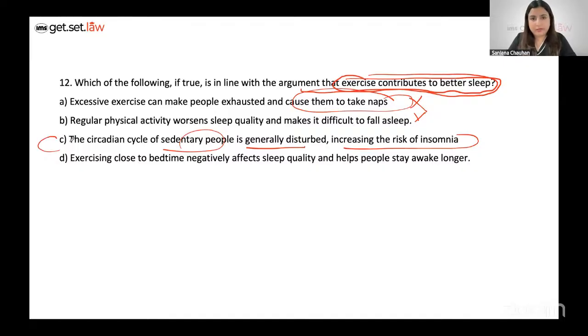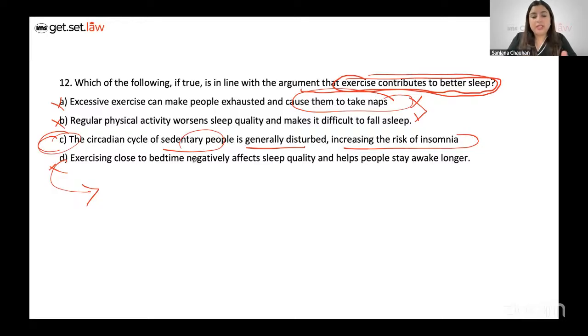You have a very fair point. But let's still be sure whether D is correct or not. D says exercising close to bedtime negatively affects sleep quality and helps people stay awake longer. So this also is actually not in line with the argument. It talks about how exercise can negatively affect sleep quality. So we have already cancelled A, B, and D, but ma'am, what to do with C? It doesn't sound any better. But it's the least bad option.